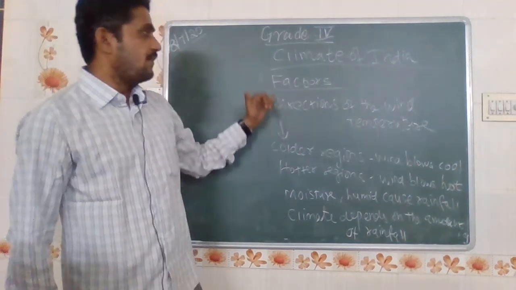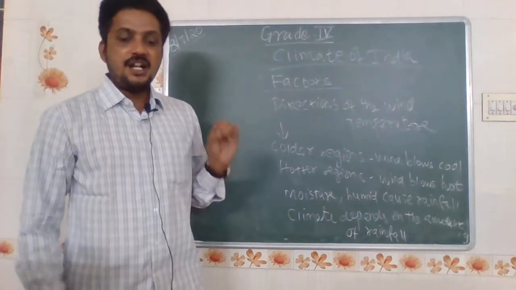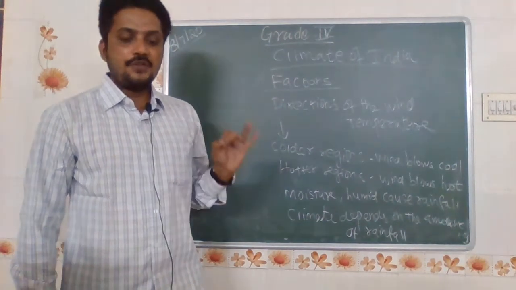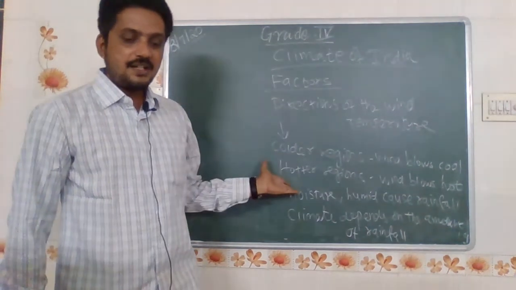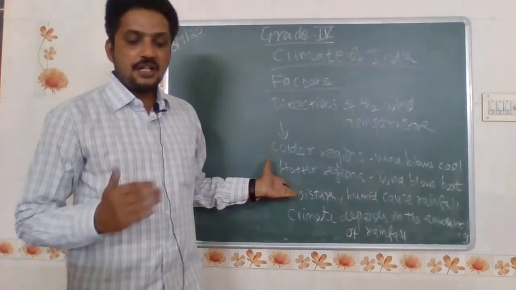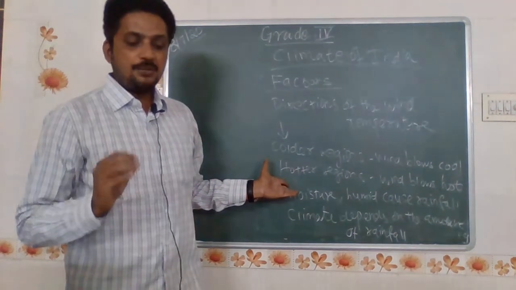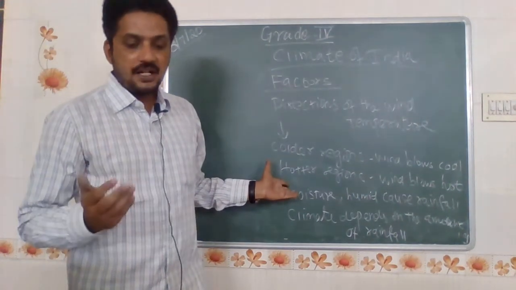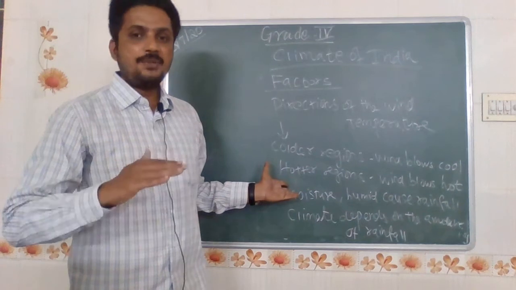That is what the factors affecting climate. What are the factors affecting climate? Again I am telling: distance from sea, altitude of the place, and directions of the wind temperature. Now we listen to the first one. The distance from sea: in long coastline coastal areas versus interior parts of India, Delhi has an extreme climate and Chennai has a moderate climate. Cool breeze from the sea reduces the temperature.